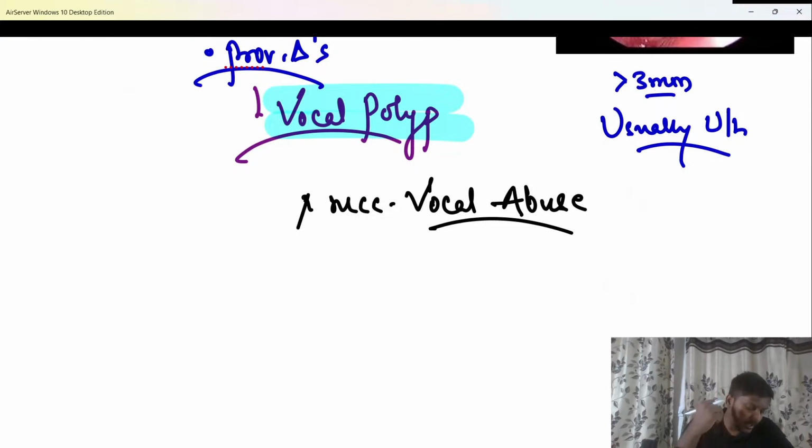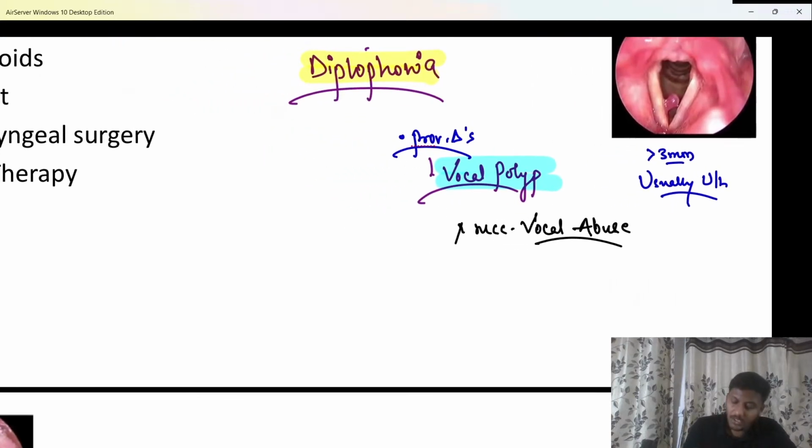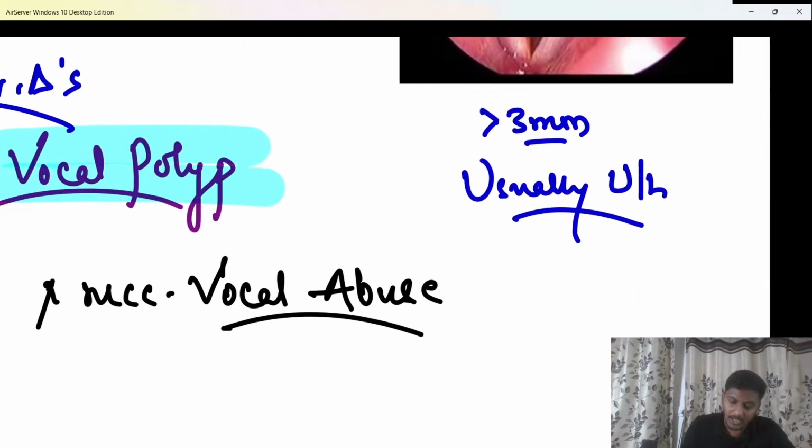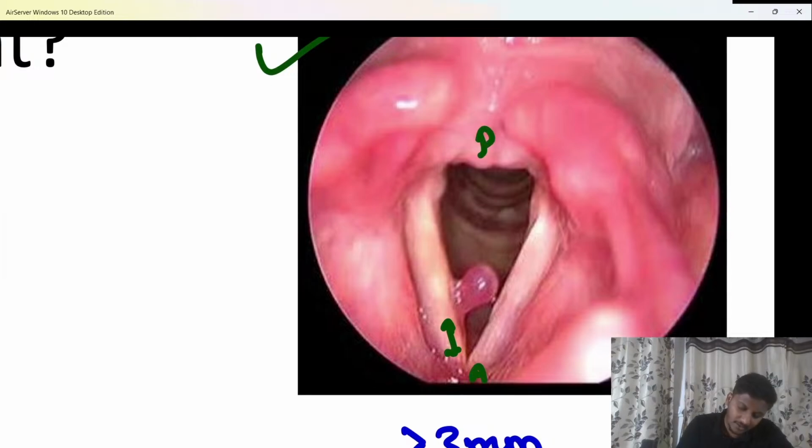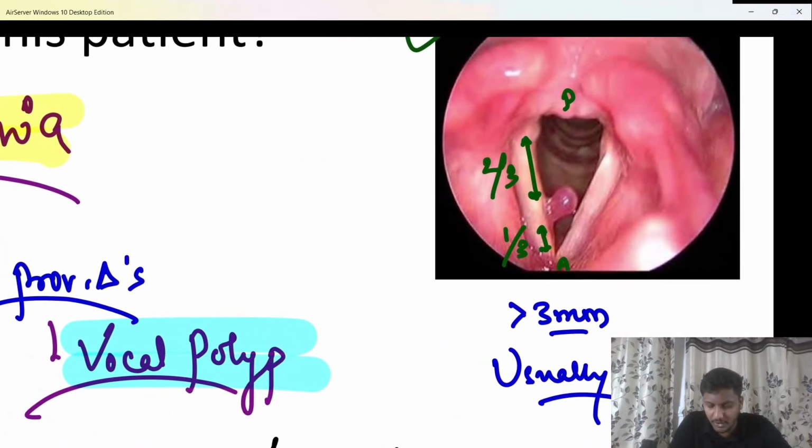Who said that only a teacher develops only a nodule, beta? So do remember that, how to make the difference. Very good. The cause is the same, vocal abuse. Another thing, even the location is the same, beta. This is the anterior part, this is the posterior part. So it is at the junction of anterior 1/3 and posterior 2/3 of the vocal cord, beta.